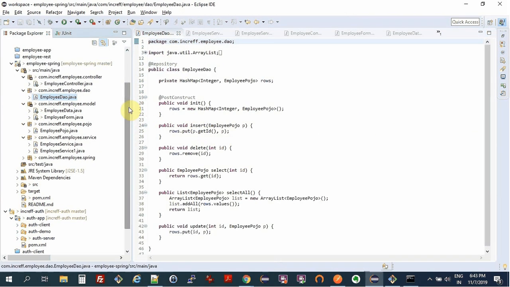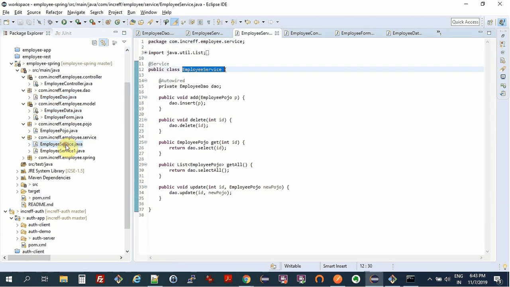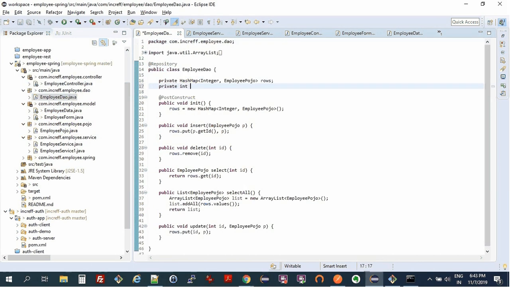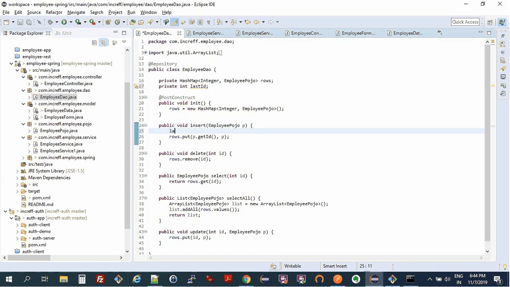we need to increment the IDs. So now in our service layer, or let's say in our DO layer, we can have private int last ID. And whenever we are inserting, we can do last ID plus plus, correct?